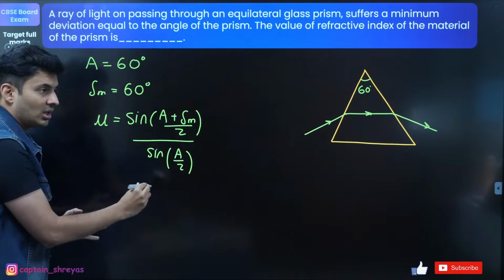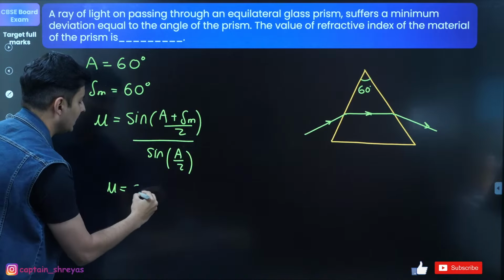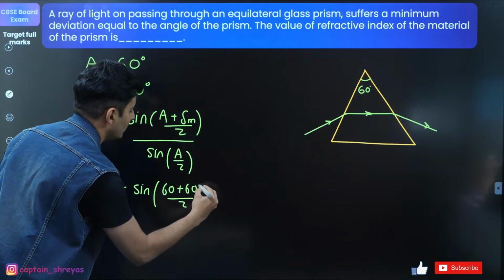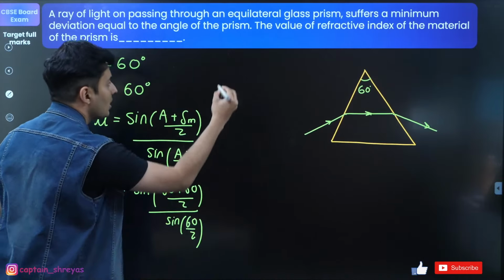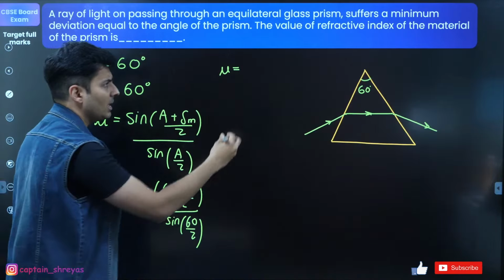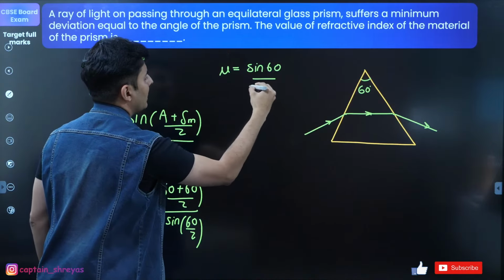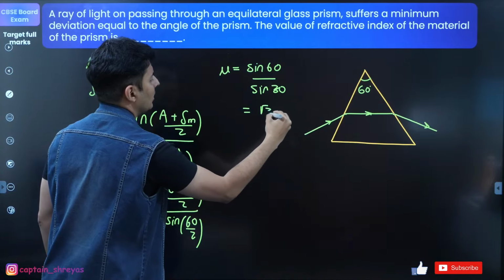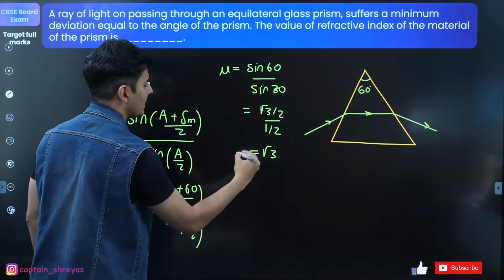So you're going to mention the formula, don't directly substitute it, and then you're going to write: mu equals sine of (60 degrees plus 60 degrees) by 2 divided by sine of 60 by 2. So 60 plus 60 is 120, 120 by 2 is 60. So basically sine 60 divided by sine 30. Now sine 60 is root 3 by 2, sine 30 is half. Hence the answer will be root 3.